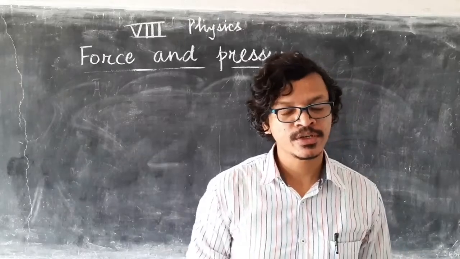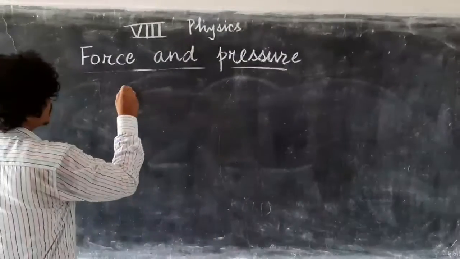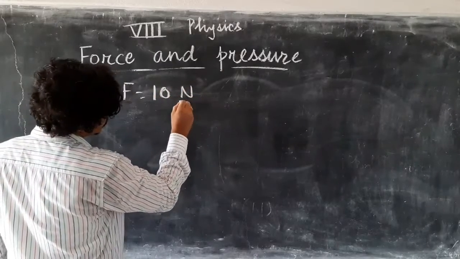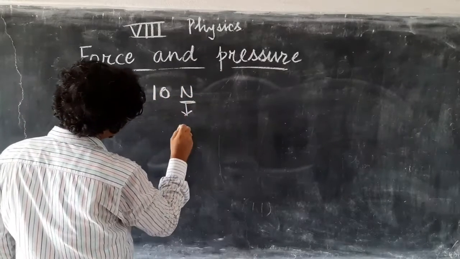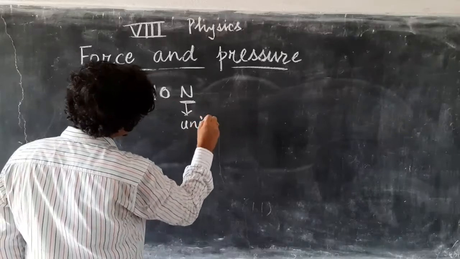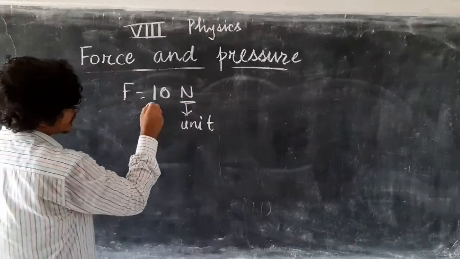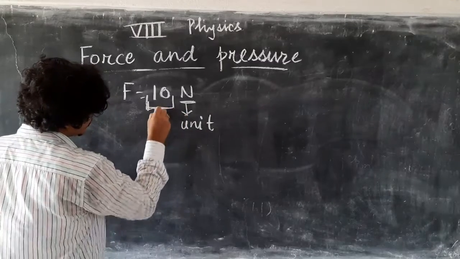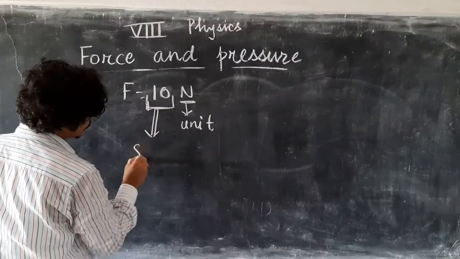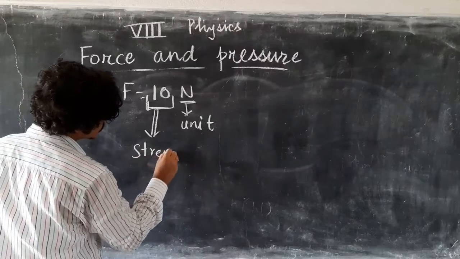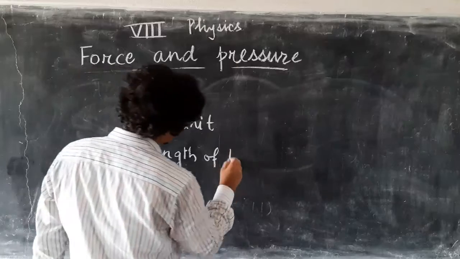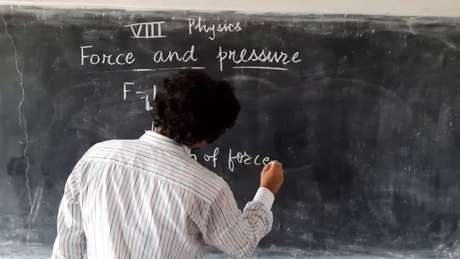There are two components of force. If I say force is equal to 10 Newton, this Newton is the unit, and this 10 is denoting the strength of force.